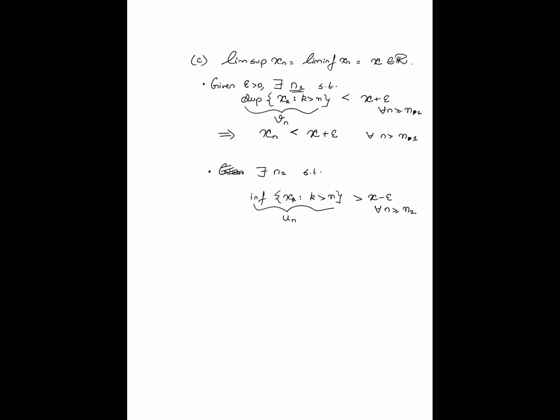Okay, so again, this un is going to be greater than x minus epsilon for all n greater than or equal to n2. An immediate consequence of that is that every tail value of the sequence is also greater than x minus epsilon for all n greater than n2. Why is that? Just apply this fact that un is greater than x minus epsilon at n equal to n2. If you do this, you will see that the set of values taken to the right of n2, the infimum of that is greater than x minus epsilon. So clearly every value of the sequence is greater than or equal to the infimum, which in turn is greater than x minus epsilon, right?